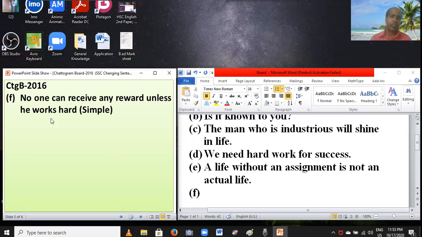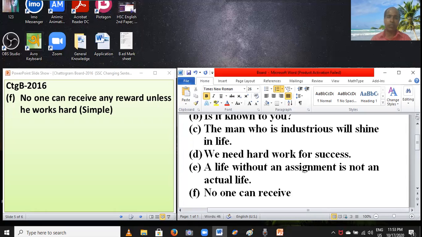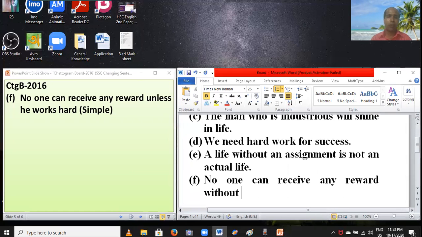First you have to write: no one can receive any reward. And then you have to set "without" plus "being" plus "ing".